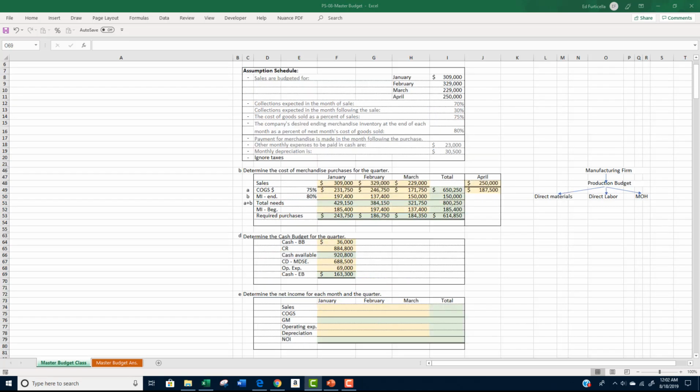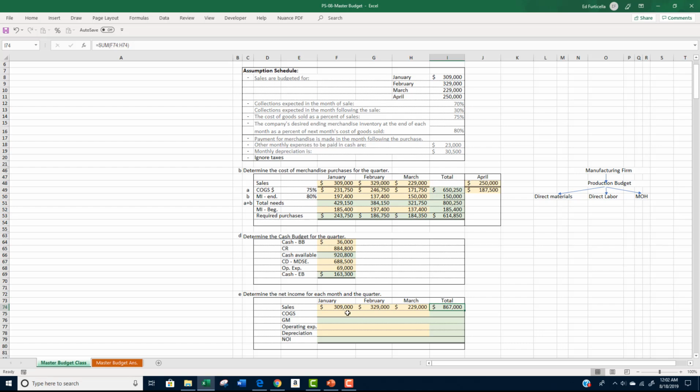We can now prepare our financial statements. We always start with the income statement. The problem asks that we determine the net operating income for each month as well as for the quarter. The sales budget called for January sales of $309,000, February sales of $329,000, and March sales of $229,000.